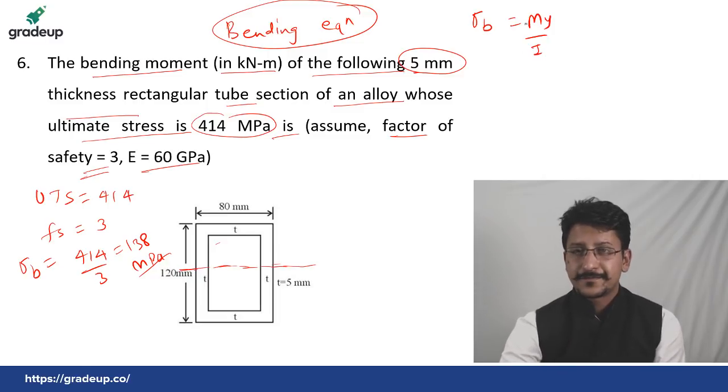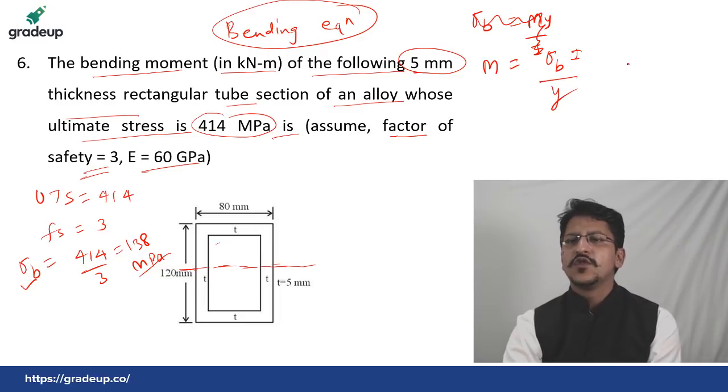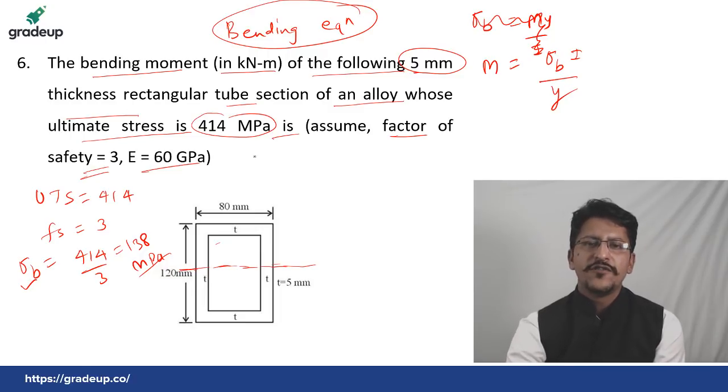Wait, what have I done here? You have to find out M. You do not have to find sigma B, you already have sigma B, so you have to find M, that is sigma B I by y. Simply use this equation and find out the value of I.